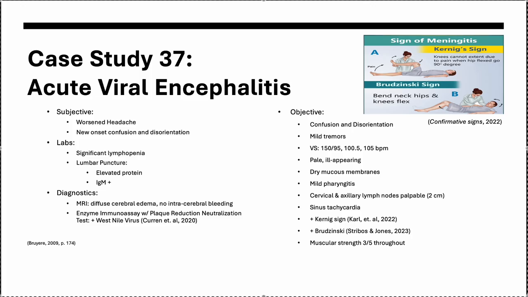Case study 37 is acute viral encephalitis. The clinical manifestations include subjective data of the patient's wife's expression of patient being more confused and disoriented, and the patient's complaint of worsening headache since his office visit with his doctor yesterday.